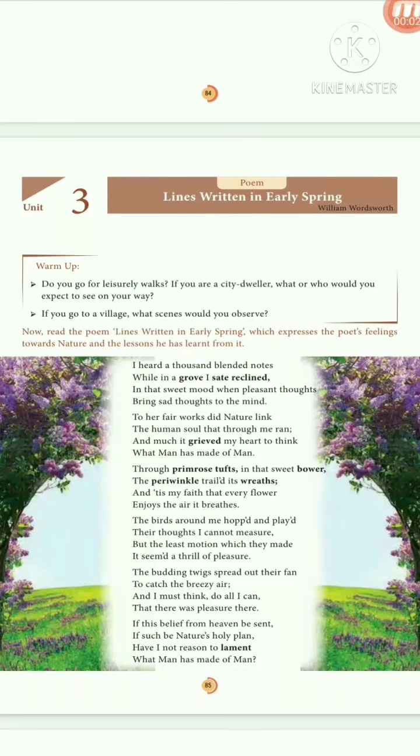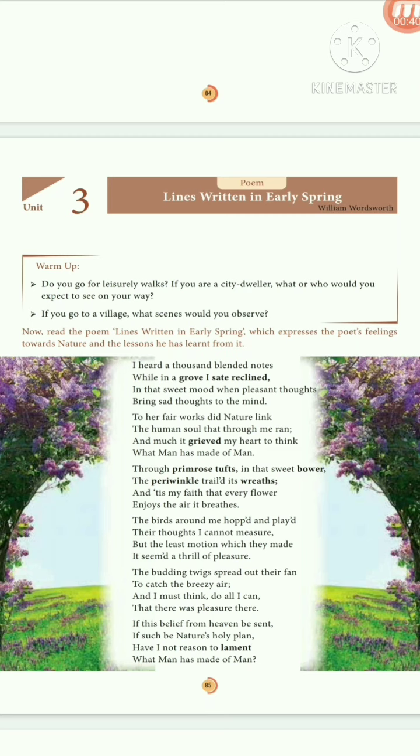Let us see the figure of speech in this poem. Wordsworth uses many literary devices in this poem. Personification is the most common of the literary devices used here. In stanza 2, line 2, to her fair works did nature link the human soul that through me ran. Here, the human soul is personified, that it has life and it runs through.